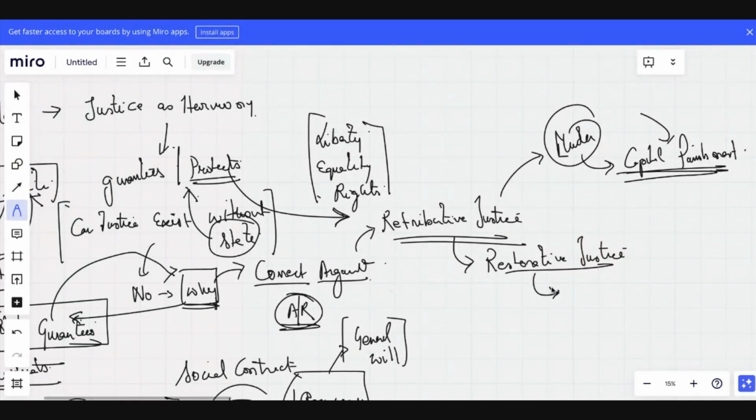Restorative justice, as you can think of it, is more like compensation rather than punishment. For example, if a road is being built, compensation is given. And if a dam is constructed, or anything which is being constructed, you find that the villagers whose lands are taken away are compensated, right?